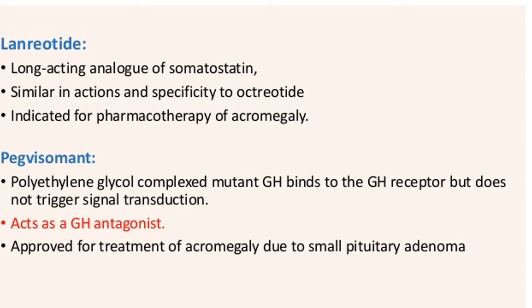Next drug is pegvisomant. Pegvisomant is a polyethylene glycol complex mutant growth hormone that binds to the growth hormone receptor. That is, it binds to the growth hormone receptor but does not trigger signal transduction. So it acts as a growth hormone antagonist.